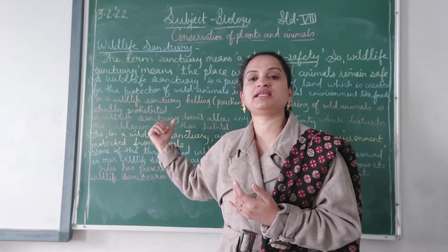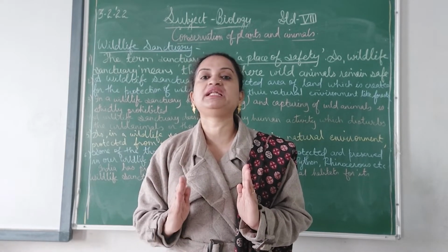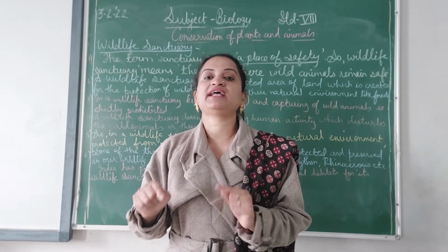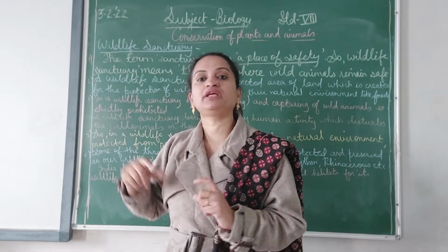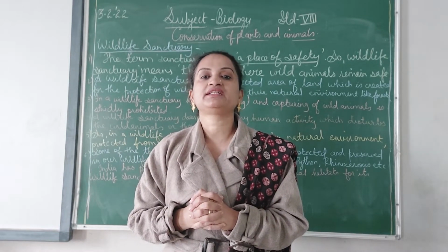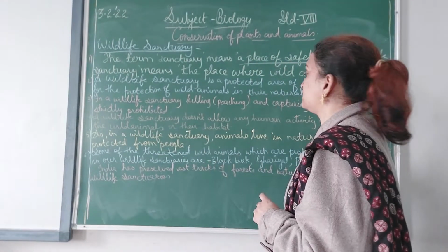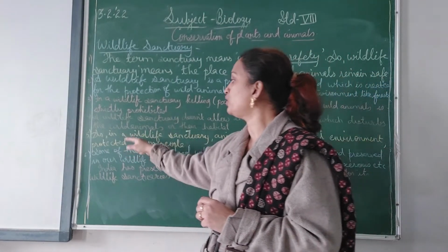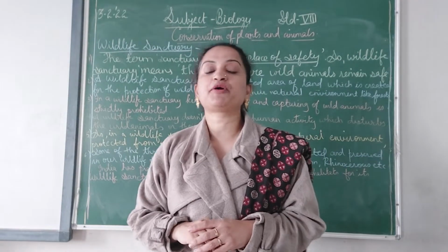So here in this area, any of the human activities are not allowed. It's considered to be illegal because it's the place of safety of the animals as well as their habitat. In this wildlife sanctuary, the animals are free to move in the natural habitat, in the natural environment. So a wildlife sanctuary doesn't allow any human activity which disturbs the wild animals or their habitat. In a wildlife sanctuary, animals live in natural environment protected from people.